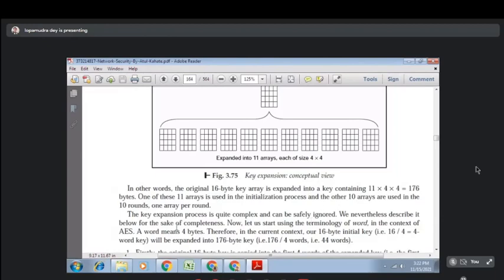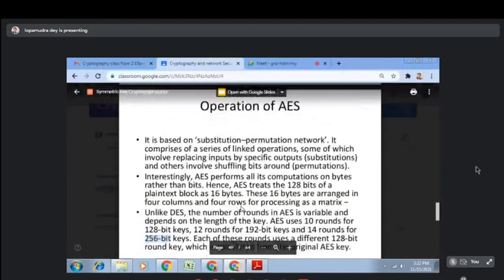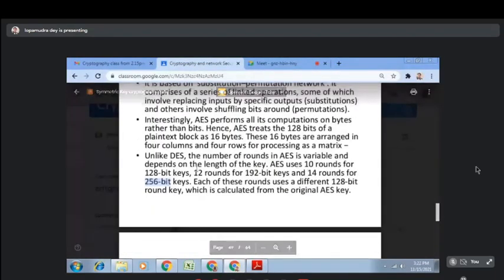So if we are using a 128 bit key, তাহলে number of rounds কতগুলো হবে? Number of rounds will be 10. এটা মনে রাখবে, if you are using 128 bit key, then the number of rounds will be 10. যদি আমরা 192 bit key ইউজ করি, then number of rounds will be 12. আর আমরা যদি 256 bit key ইউজ করি, then number of rounds will be 14.